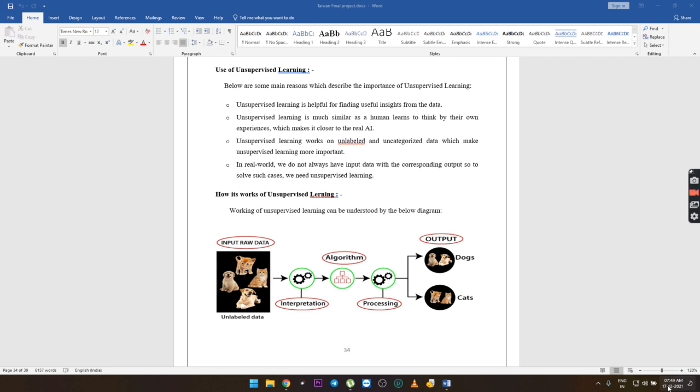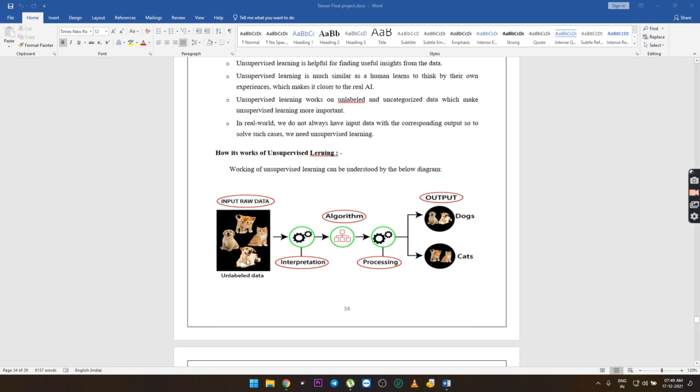How unsupervised learning works. The working of unsupervised learning can be understood by the below diagram. Raw, unlabeled data goes through interpretation and is given to the algorithm, processing is made, and the output is delivered as cats and dogs separately.